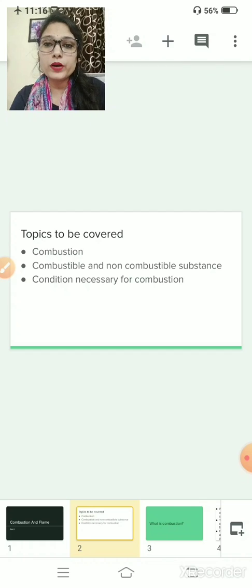And when you burn something, a flame will be produced. If you burn a candle, it will give a flame. So in this chapter we will study the chemical process of combustion and the types of flame produced during the process. Clear? So let us start with our first topic.